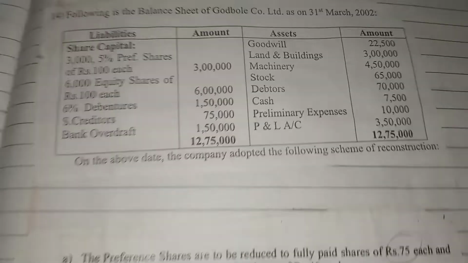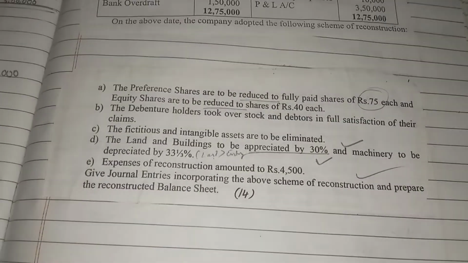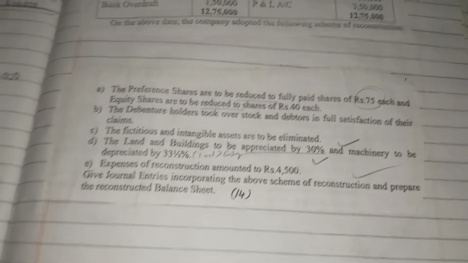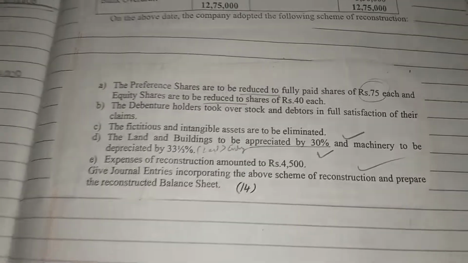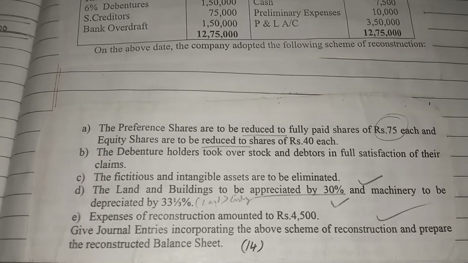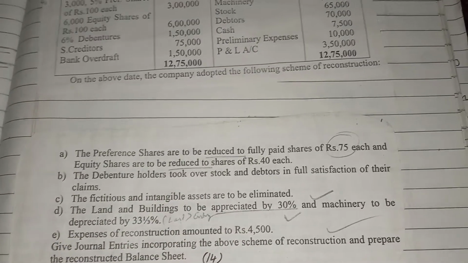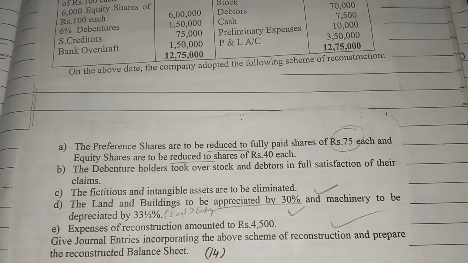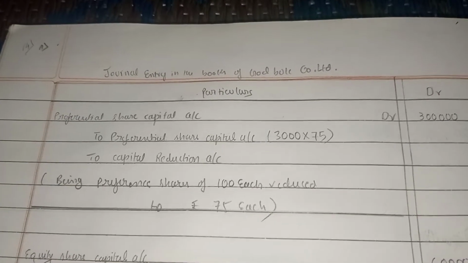When you observe such a question, at the last you can observe that they are asking us to prepare a reconstructed balance sheet. Guys, observe the first adjustment, that is, the preference shares are to be reduced to fully paid shares of rupees 75 each, and equity shares are to be reduced to rupees 40 each. So for that, put journal entries in the books of Godbold Company Limited.